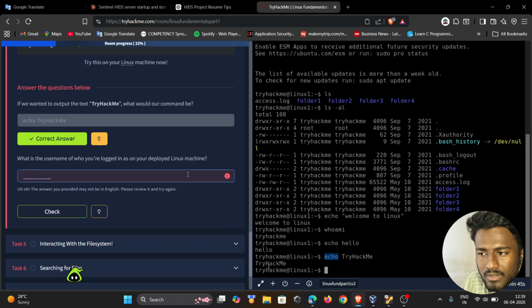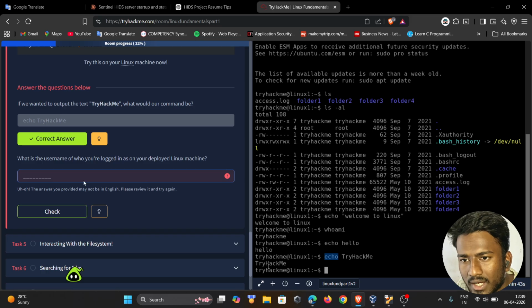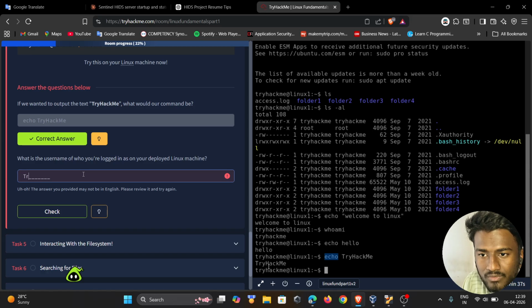I think there is something wrong. I type, what is the username? Let's try to find out what the username is. Use that here to log in.